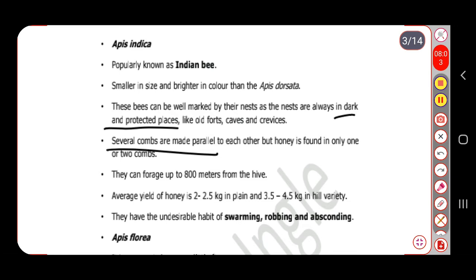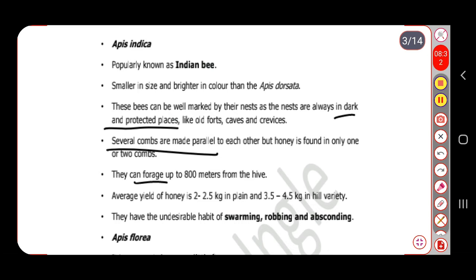So if you observe two to three combs, it doesn't mean that you are getting honey from all of them. You will get honey from only one hive. And they can forage. Forage means they can move from their hive to a particular area in search of food, and that food may be either pollen grain or nectar. So they can forage up to 800 meters from their hive.